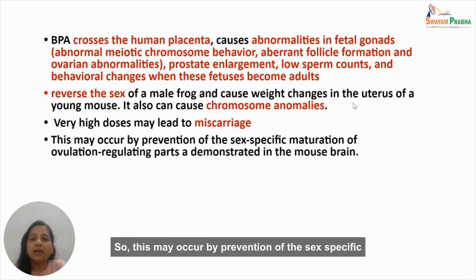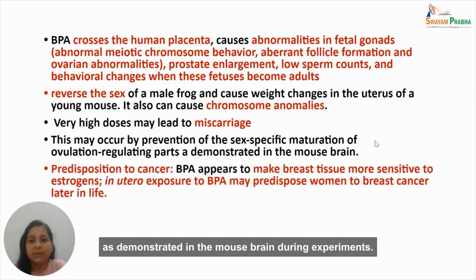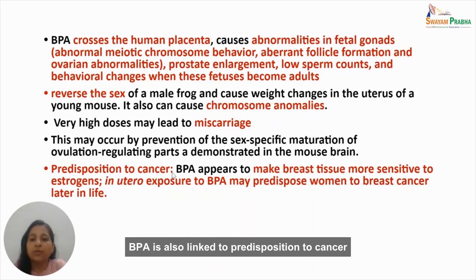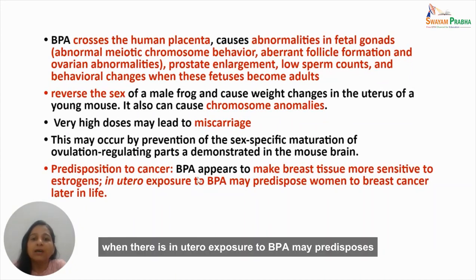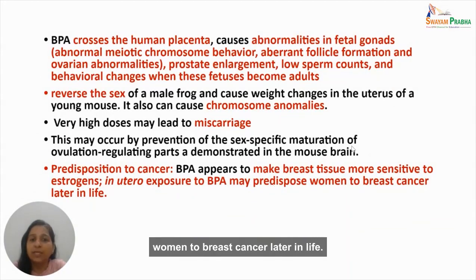This may occur by prevention of the sex-specific maturation of ovulation regulating parts, as demonstrated in the mouse brain during experiments. BPA is also linked to predisposition to cancer, that is, BPA appears to make breast tissue more sensitive to estrogens when there is in utero exposure. So it predisposes women to breast cancer later in life.